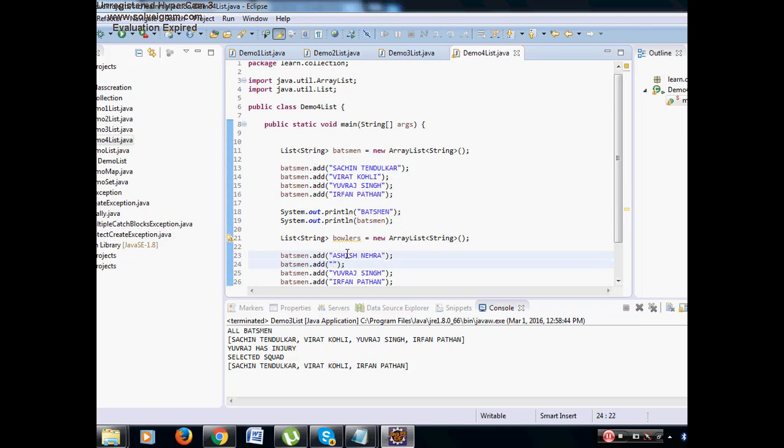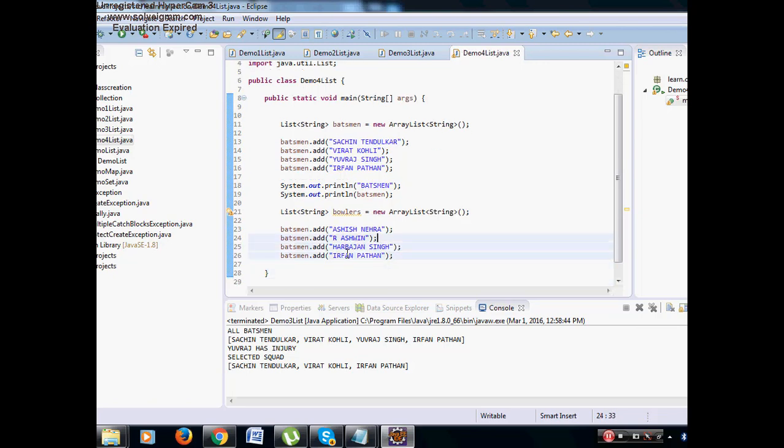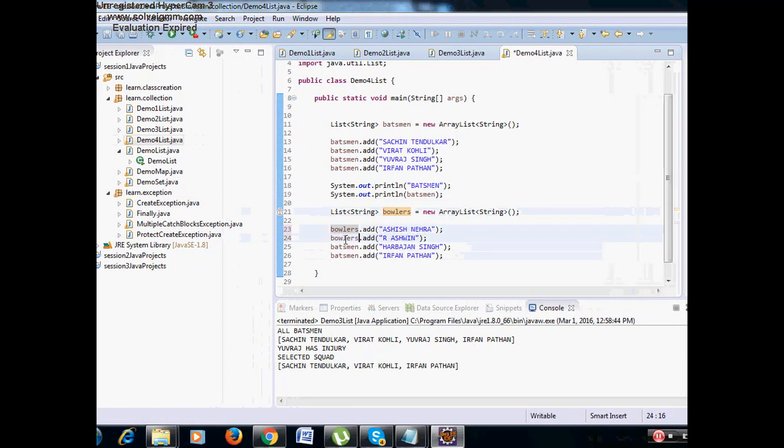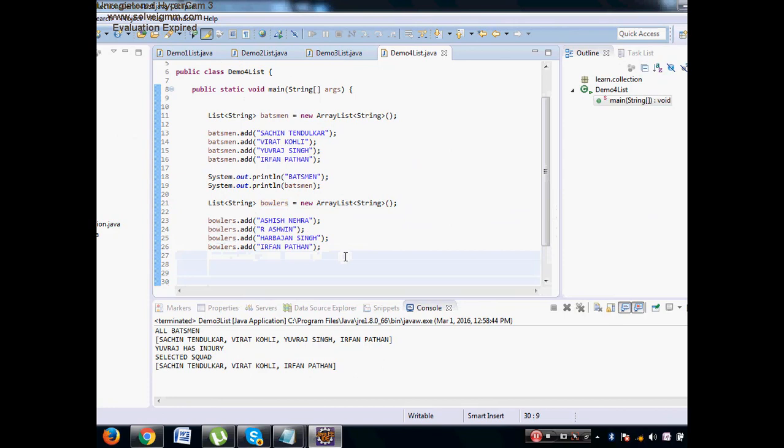Then R Ashwin, and any more? Harbhajan Singh, say Irfan Pathan also here. Then this should be replaced with bowlers. Next, now I want to form a team. List of string team is equal to new ArrayList of string, that is the team.